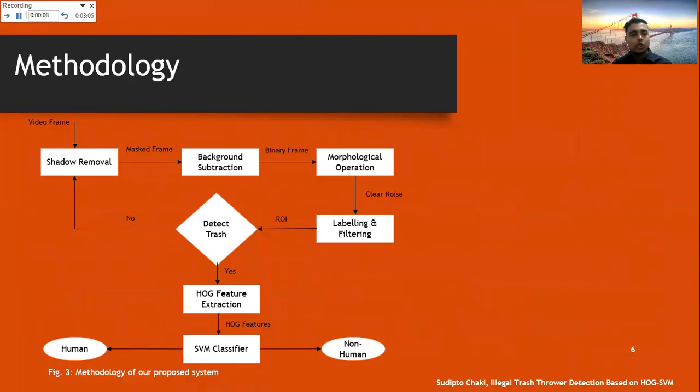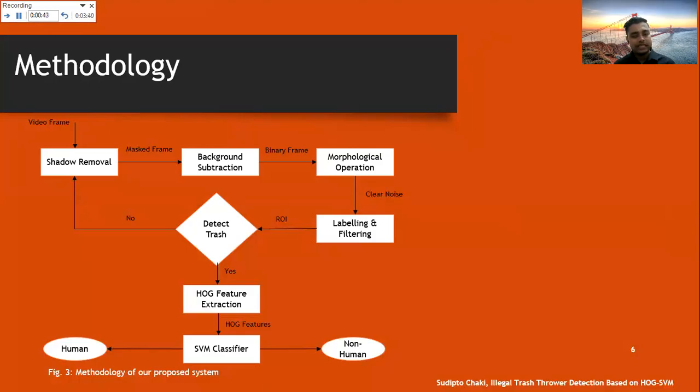First of all, we need to feed our initial video frame to the shadow removal stage. This stage will enhance the performance of our work compared to the previous works that have already been done. As we have done the shadow removal process before background subtraction, we have observed that our performance for this detection and classification problem was slightly higher than the previously proposed algorithms.